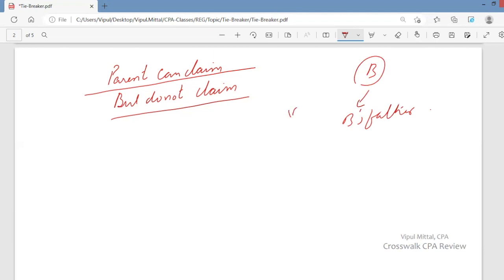You are claiming B as qualifying child. Question is that can you really claim? Answer is yes, if your adjusted gross income is higher than the adjusted gross income of B's father.